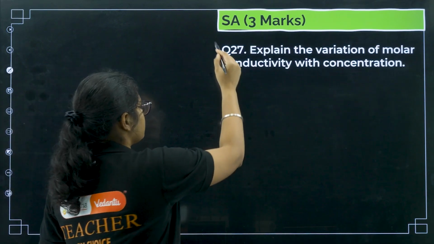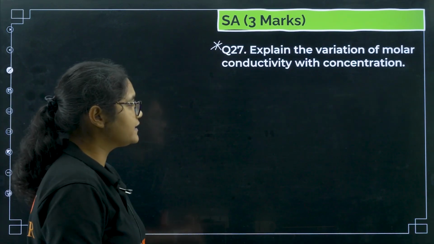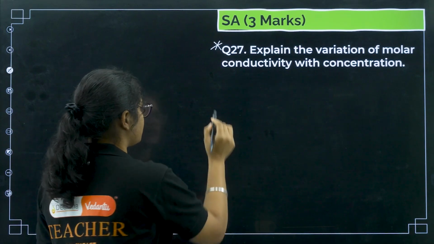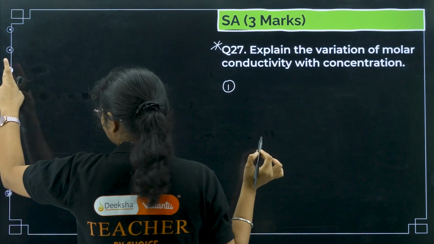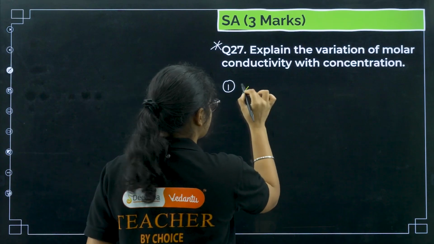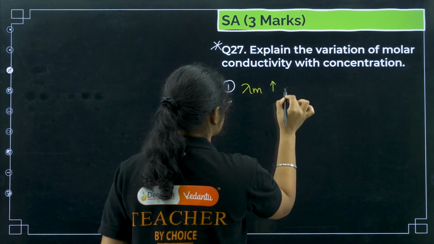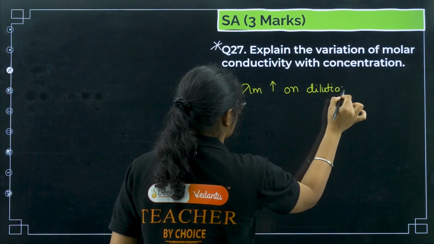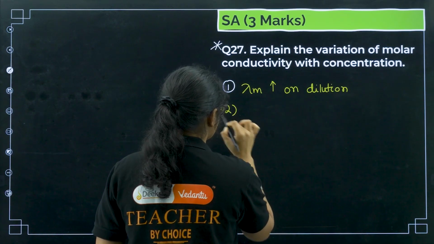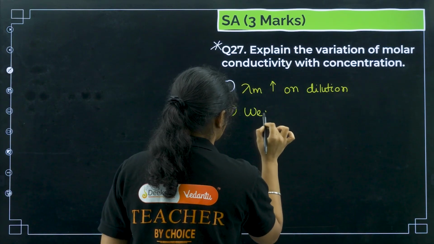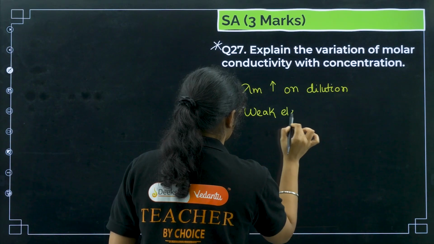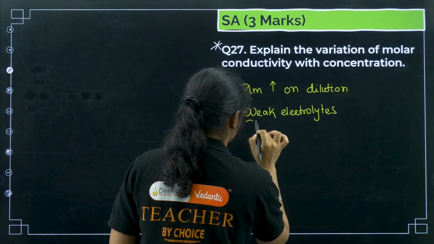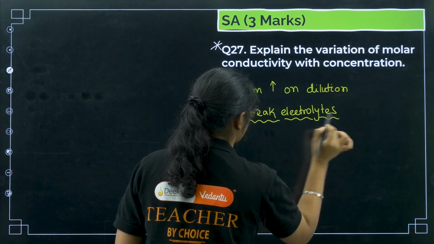Next, this is a very important question. Explain the variation of molar conductivity with concentration. Here I am writing point-wise. First point: molar conductivity increases on dilution. Second point, for weak electrolytes: what happens in the case of weak electrolytes?